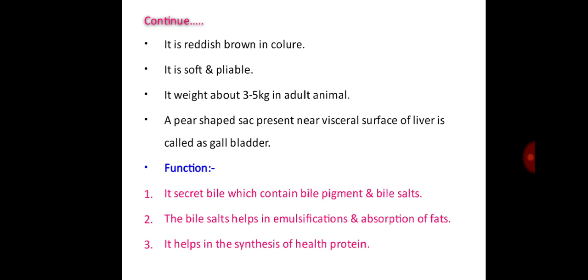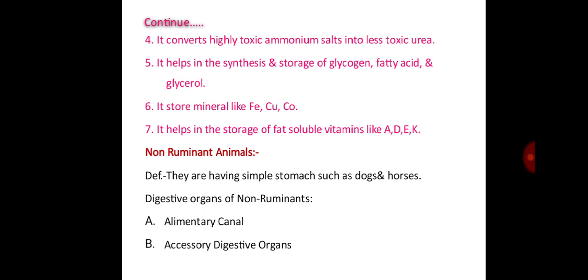The function of the liver: it secretes bile which contains bile pigment and bile salts. The bile salts help in the emulsification and absorption of fats. It helps in the synthesis of milk protein. Then it converts highly toxic ammonium salts into less toxic urea. It helps in the synthesis and storage of glycogen, fatty acid and glycerol. It stores minerals like iron, copper and cobalt. Also, it helps in the storage of fat-soluble vitamins like A, D, E and K.